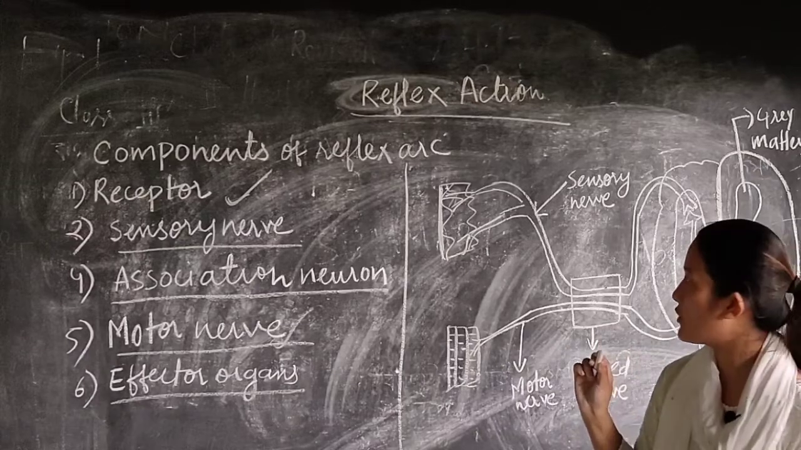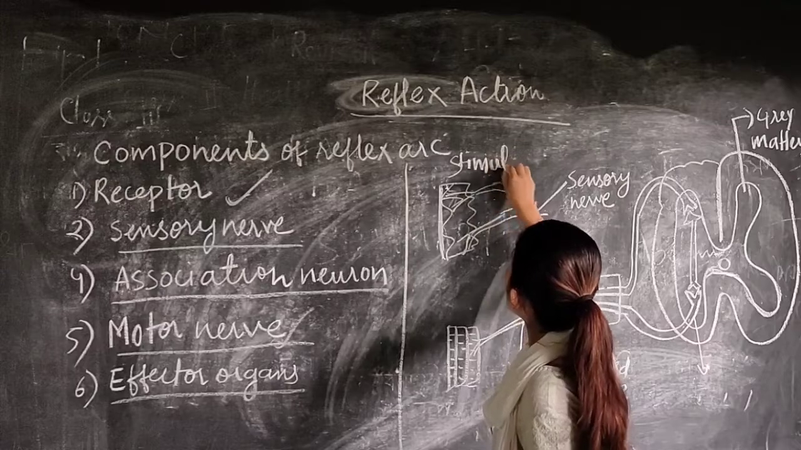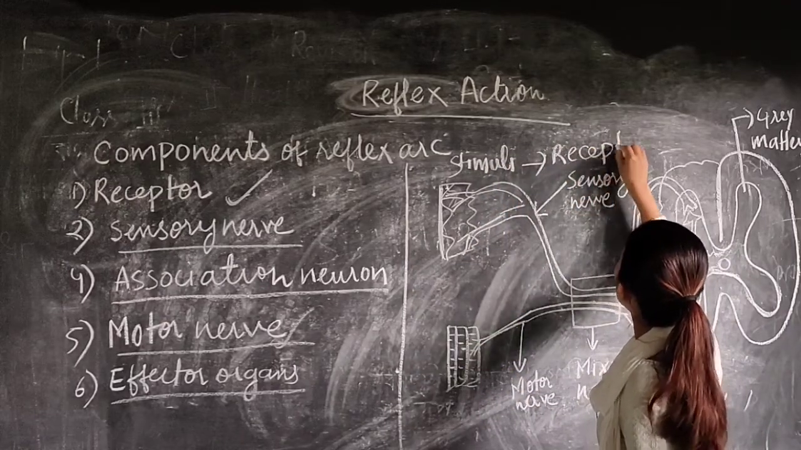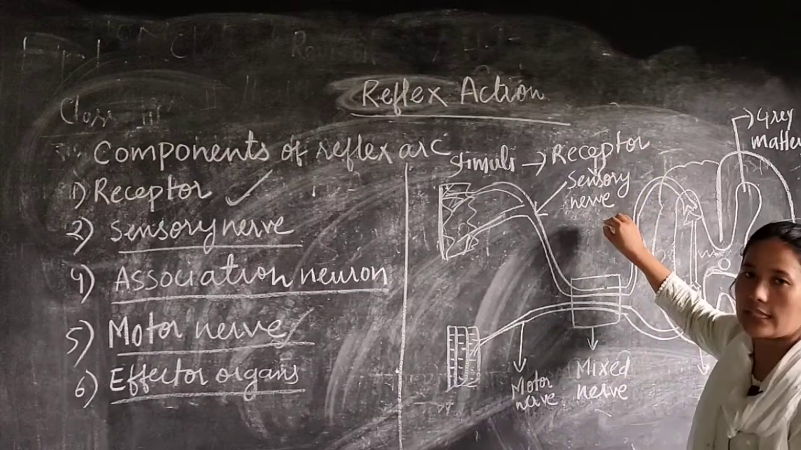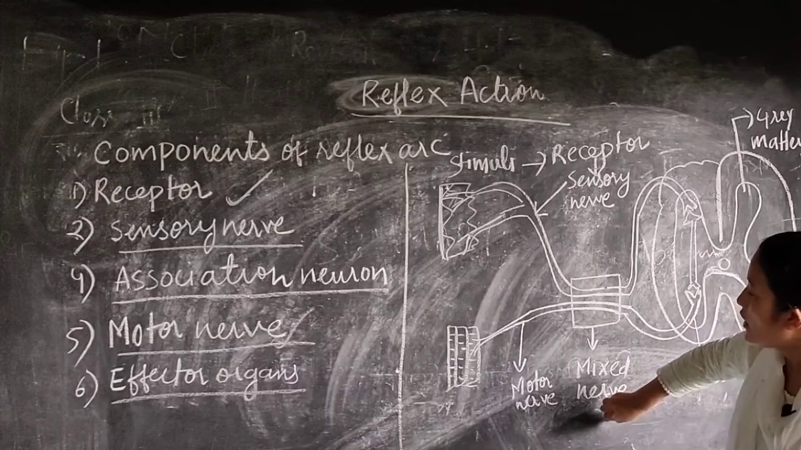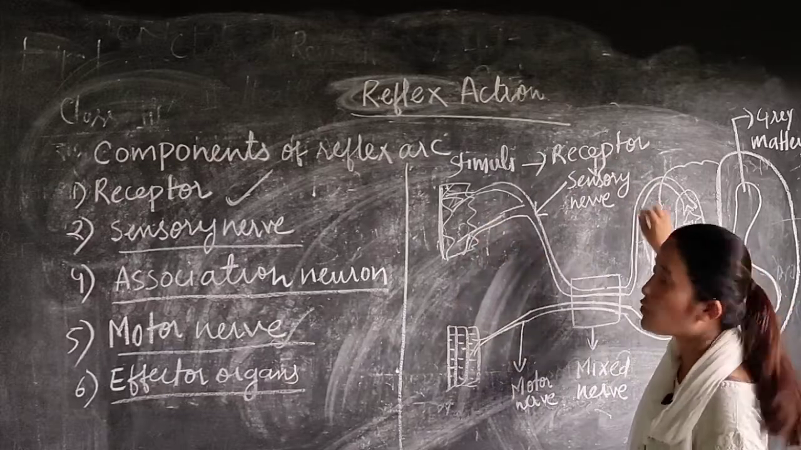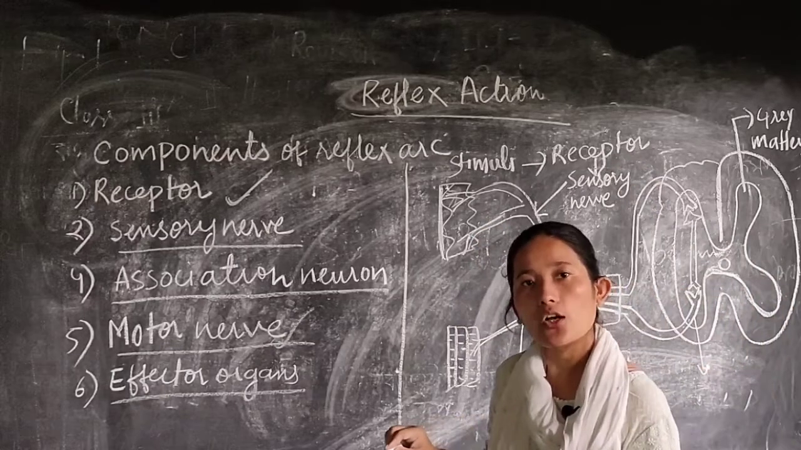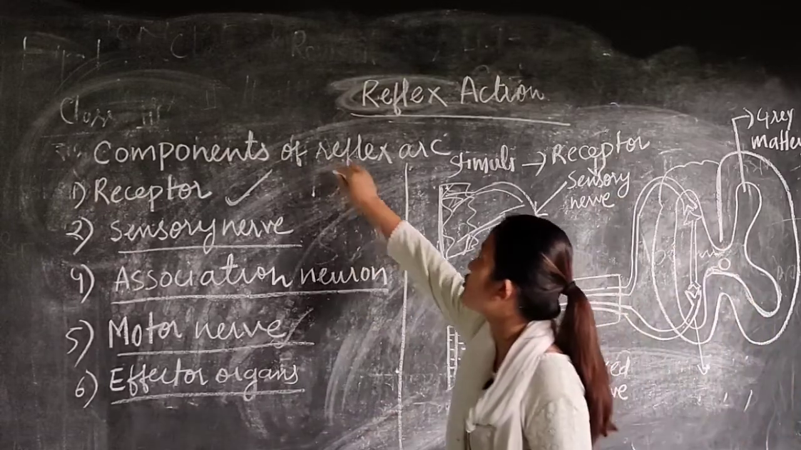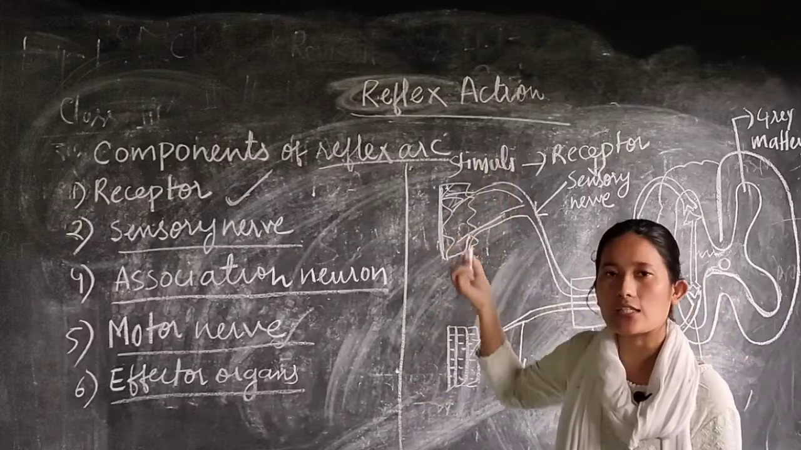and you will remove your hand immediately. Okay, so what is the pathway? You have stimuli, meaning environmental change, then you have receptor, then sensory nerve, then association neuron, then motor nerve, and your effector organs. So this is the pathway through which your nerve impulse travels. The message travels through this pathway. Now this pathway is referred to as your reflex arc. So that's all about reflex action and reflex arc.